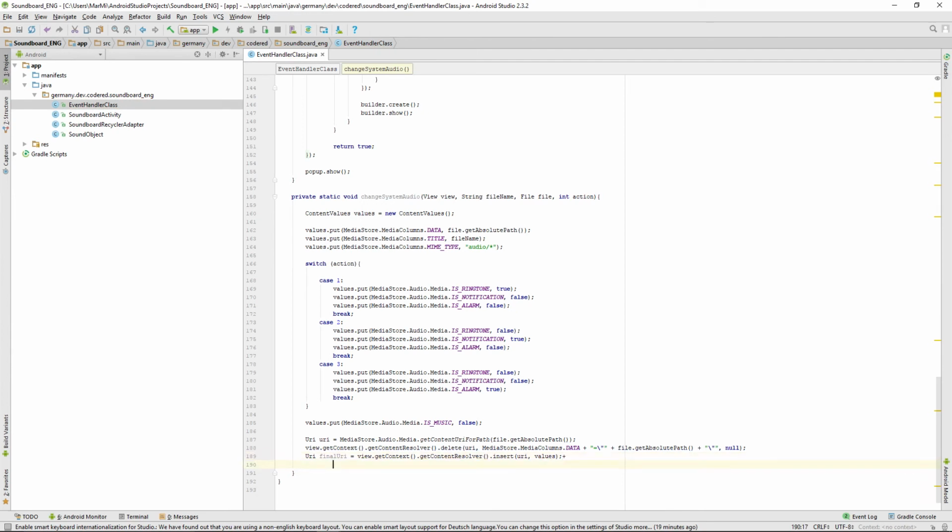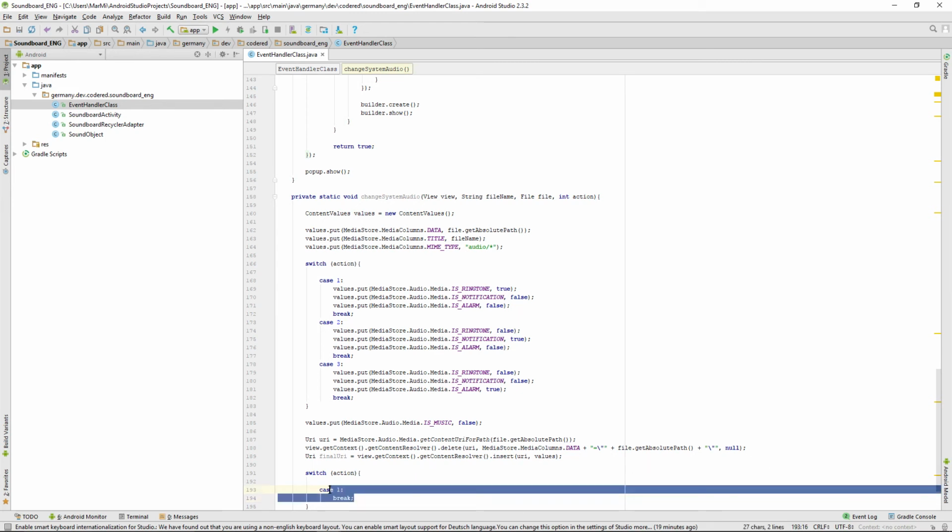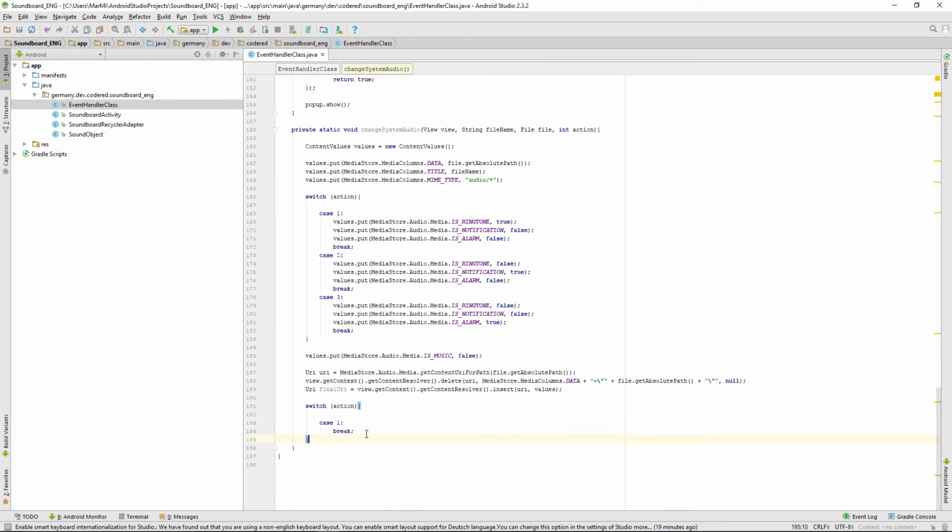And after that we want to actually set the ringtone or the like, and we're doing that by using another switch statement on action, and again case 1 break, and just copy and paste that.